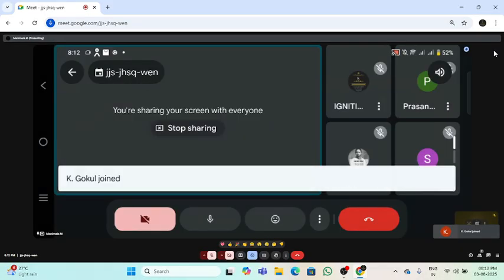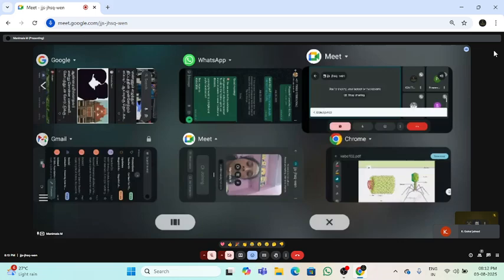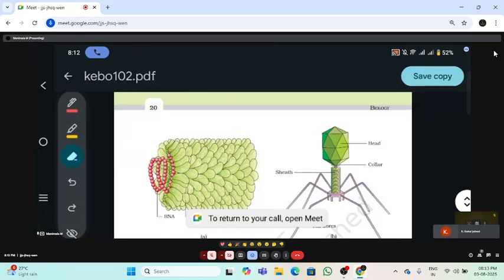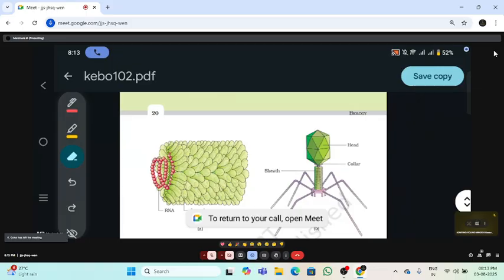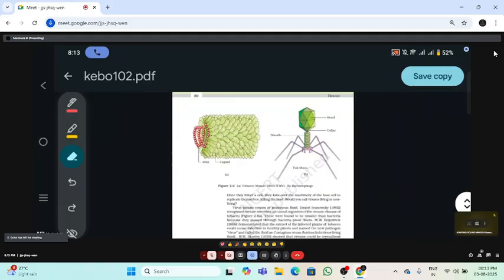Okay, characteristic properties of the virus. Got it? Yes. So the next thing we are going to discuss is size. What is the size of the virus? Can anybody explain what the size will be?